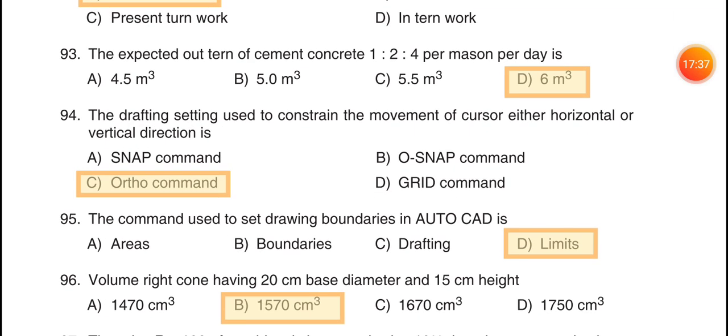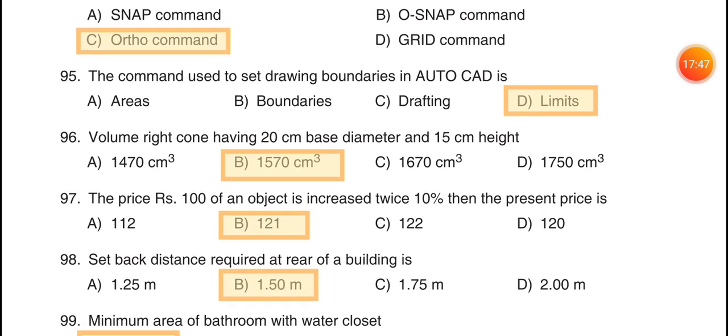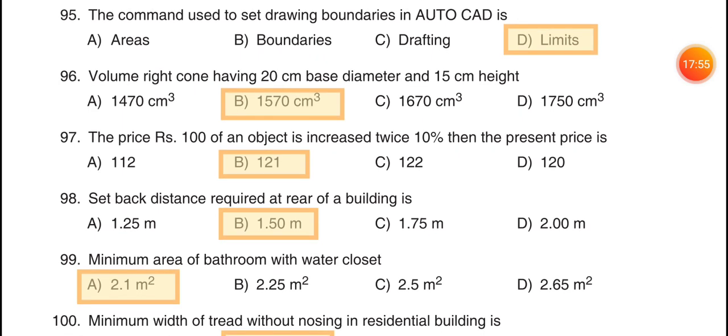94. The drafting setting used to constrain the movement of cursor either horizontal or vertical direction is option C, ortho command. 95. The command used to set drawing boundaries in AutoCAD is option D, limits. 96. Volume of right cone having 20 cm base diameter and 15 cm height. Option B, 1570 cm cube. 97. The price of 100 of an object is increased twice by 10% than the present price is.